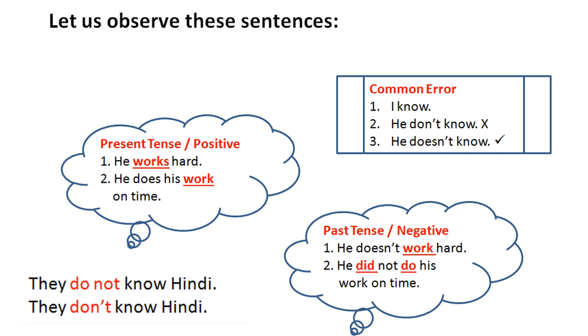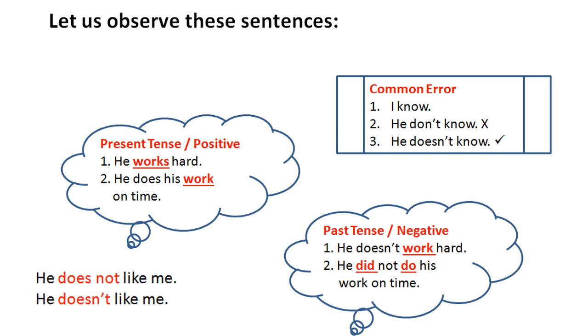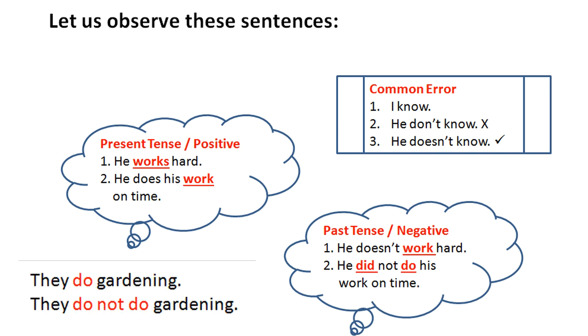Similarly, to say any action in past tense or in negative, we usually say he doesn't work hard. He did not do his work on time. If you observe, again, in the first sentence we use work, and in the second sentence we use do two times, did and do together.